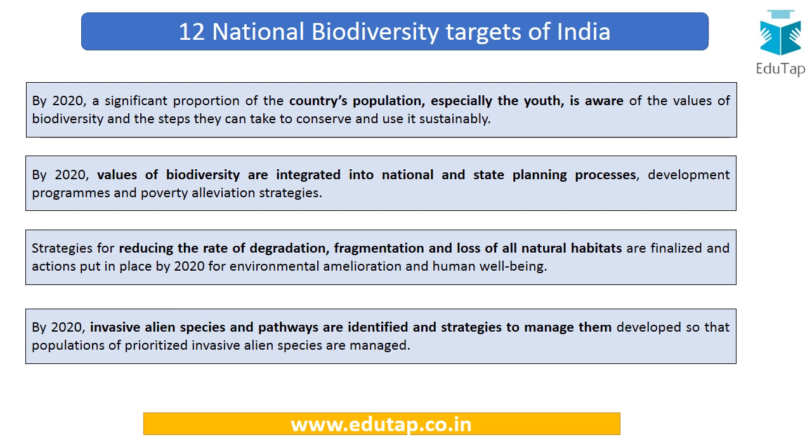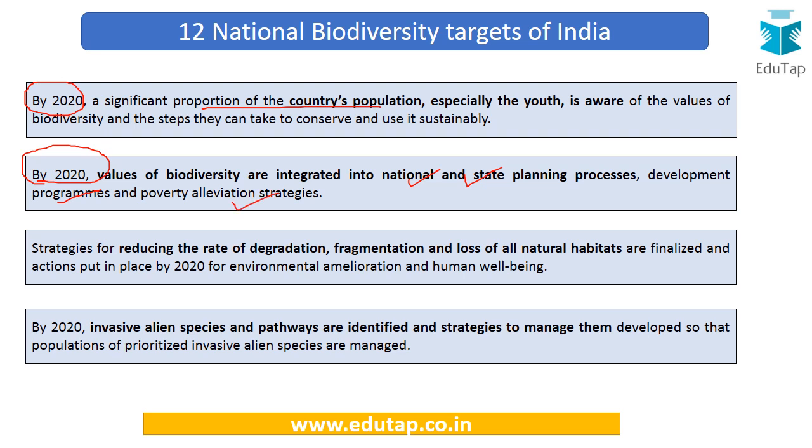So let's start with these 12 national biodiversity targets of India. So first is, by 2020, a significant proportion of the country's population, especially the youth, must be aware about the value of biodiversity and the steps which they can take to conserve biodiversity and to promote its sustainable use. Next is, by 2020, values of biodiversity have to be integrated into the planning process both at the national and the state level. Further, they should be inculcated in the development programs and the poverty alleviation strategies of the government.